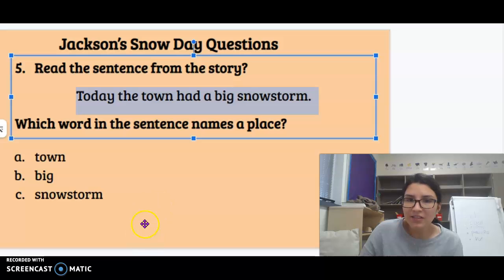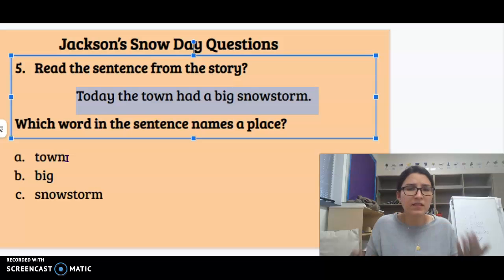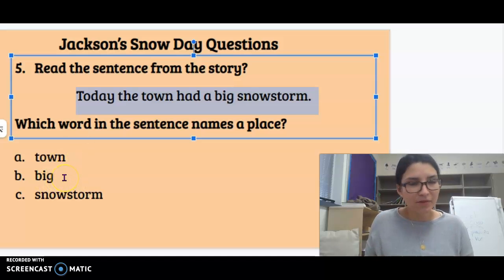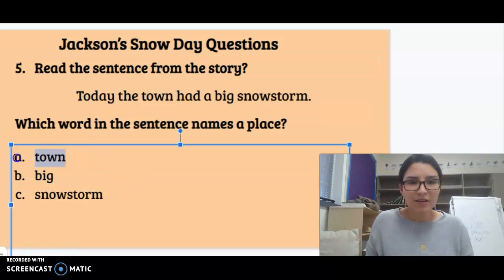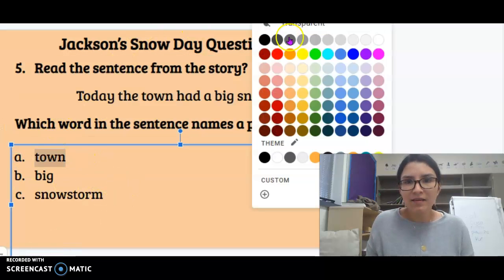The correct answer is town, because town is a place. You can live in a town. You can visit a town. Town is a place you can be or go. Right? Big is not a place. Snowstorm is not a place. Okay, so the correct answer is A, town.